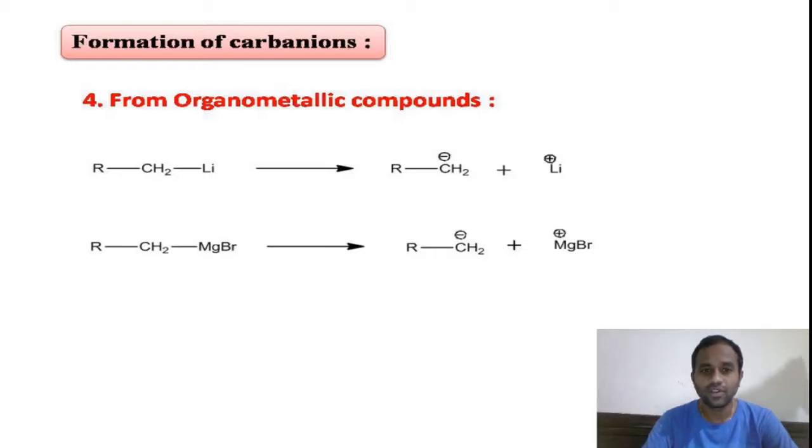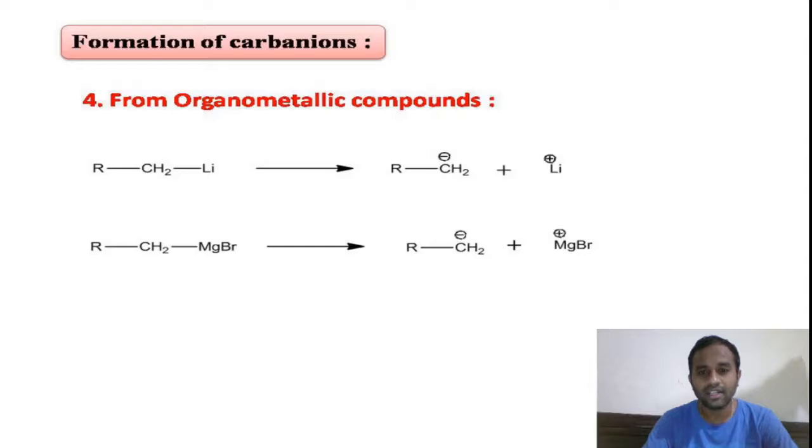compounds. If you look at the polarity of the bond between the carbon and metal, in the first case that is alkyl lithium, in the second case that is alkyl magnesium bromide, this is called a Grignard reagent. In alkyl lithium, if you look at the polarity of the bond between the carbon and lithium metal, it is highly polar. The metal is electropositive in nature, its electronegativity is less, so thereby the bonded electrons will be shifted to carbon, thereby the carbon gets minus charge in the organometallic compounds.